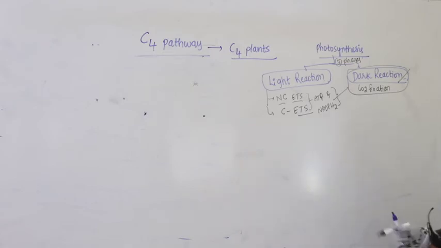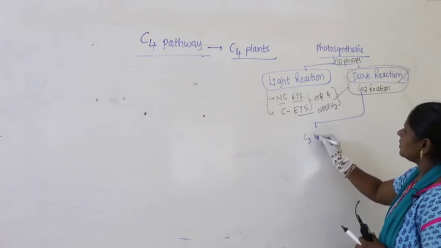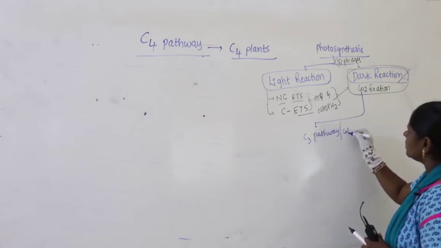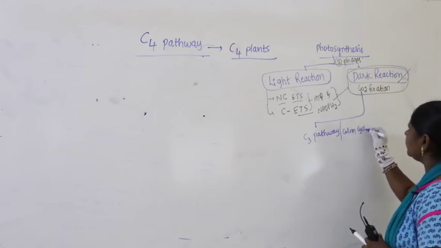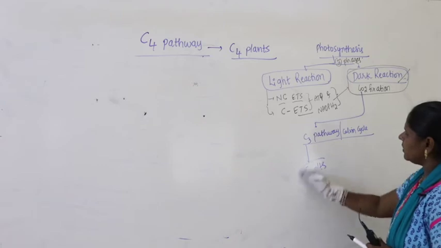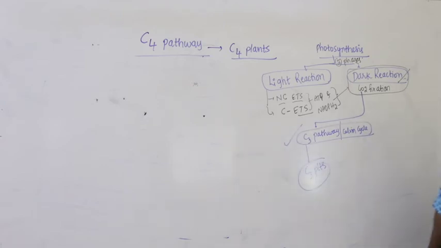Now in carbon dioxide fixation, in some plants what occurs is called the C3 pathway, also called the Kelvin cycle, and such plants are called C3 plants. We completed this in the last class.